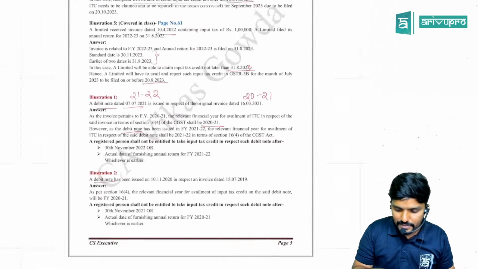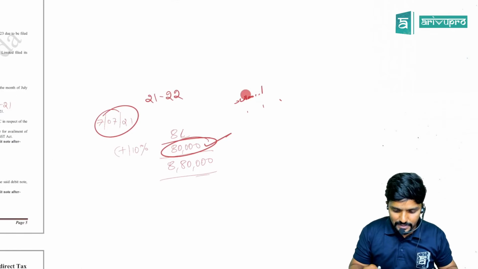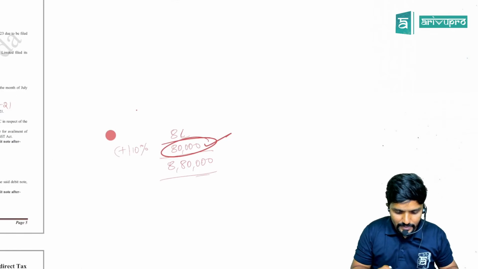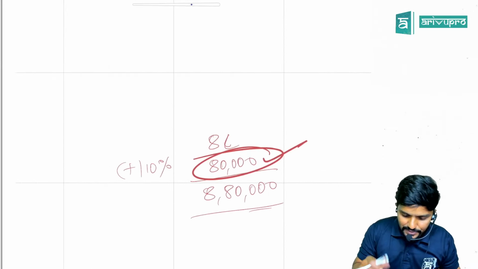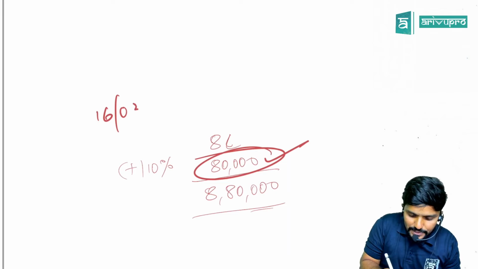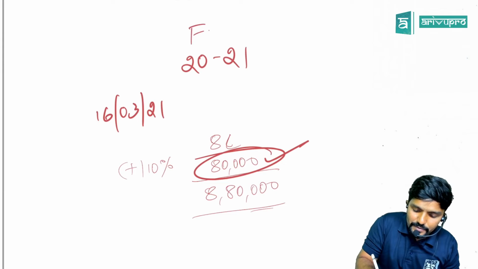Sorry, this is debit note. Just a second. Debit note date, that is. I will just change it. Invoice was issued on 16th March. Yeah, 16th March 21. This is related to financial year 2021.